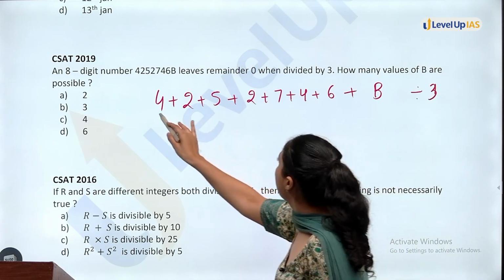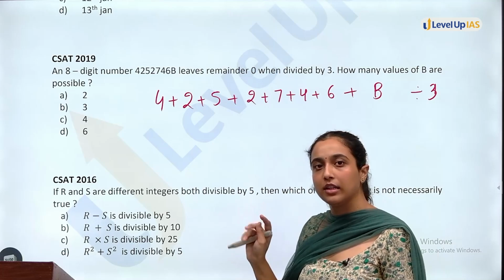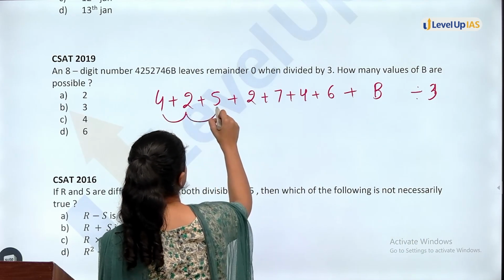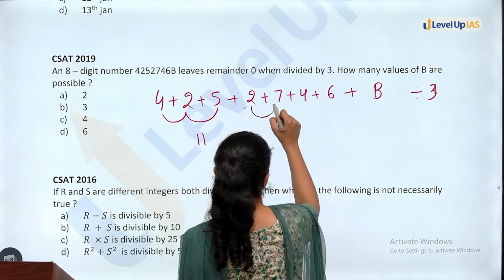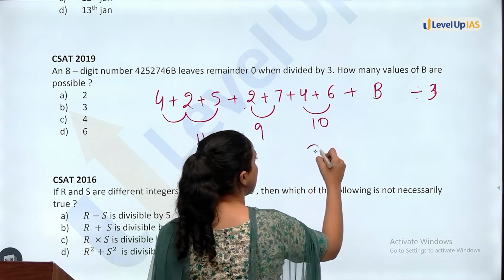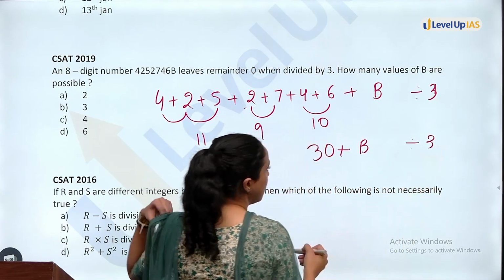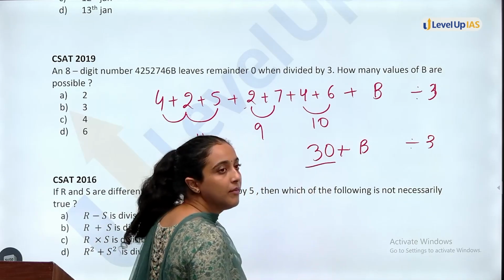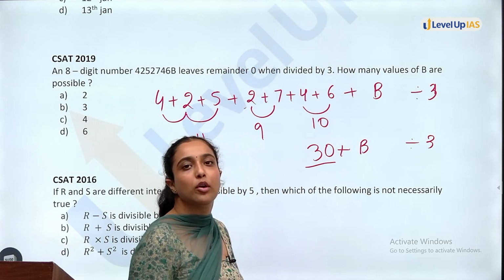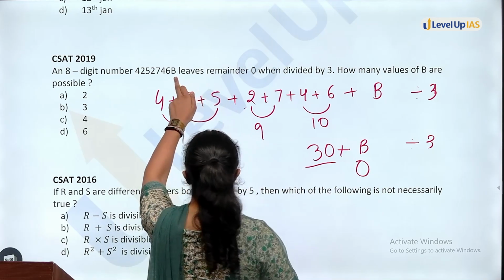That means the complete sum of this should be divisible by 3. So 4 plus 2, 6, plus 5, 11, 7 and 2, 9, 4 and 6, 10. In total you get 30. 30 plus b should be divisible by 3. Now 30 itself is divisible by 3. What should I put in place of b so that 30 plus b is also divisible? Firstly, you can say b is 0. It is the unit digit, so the unit digit can be 0.